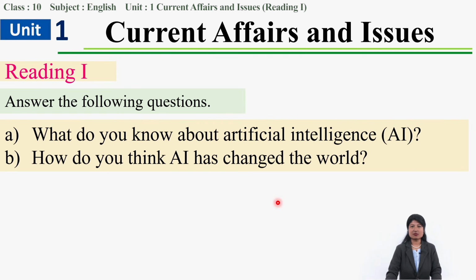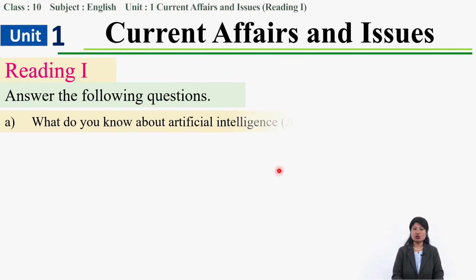Now let's move to reading eye. In reading eye, there are 2 questions we have to deal with. Answer the following questions. What is number A? What do you know about artificial intelligence, AI? We slightly talked about it, right? Artificial intelligence, what is it? How do you think AI has changed our world? Let's talk one by one. What do you know about artificial intelligence?